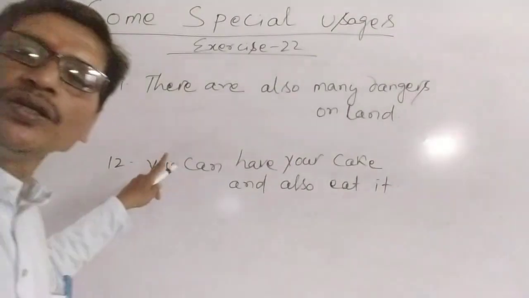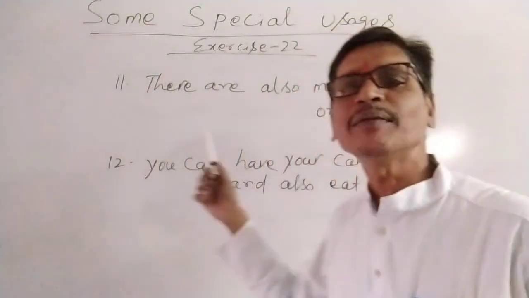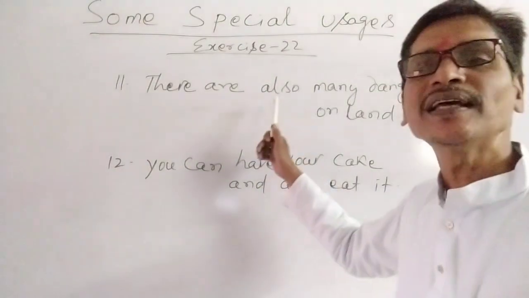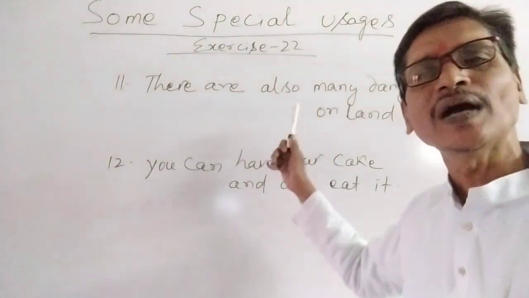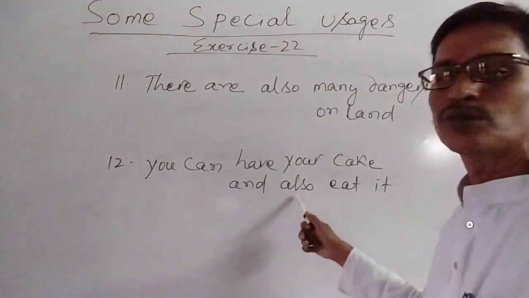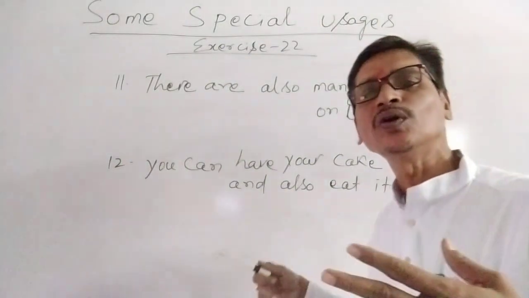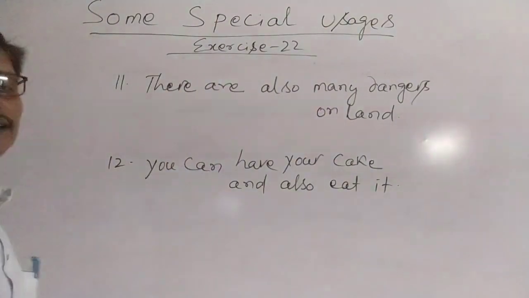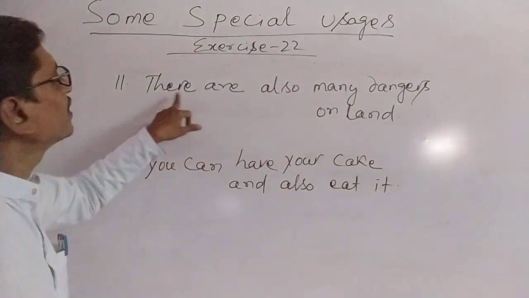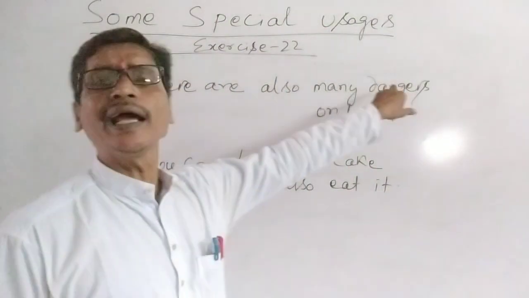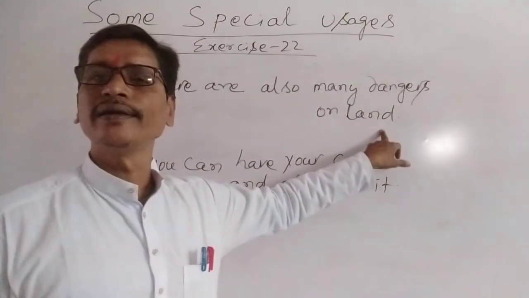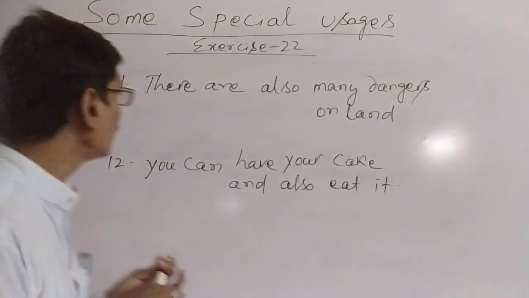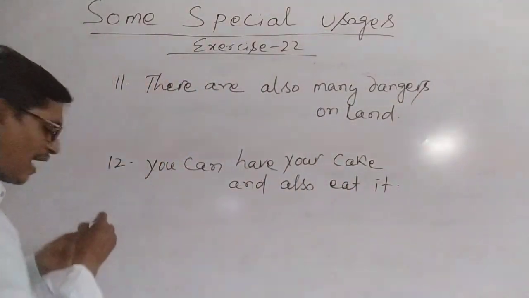Here you see two more sentences from the same exercise written over here. We have to replace also using too or as well. Now read what is given in this sentence. There are also many dangers on land. What do we write?